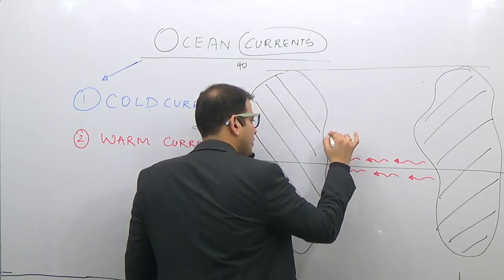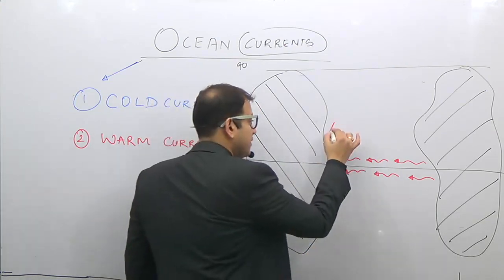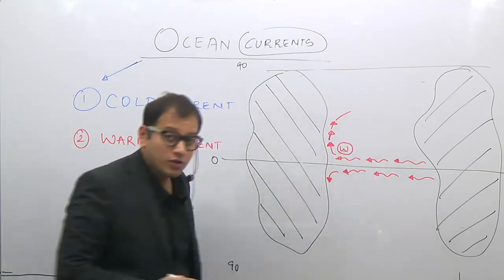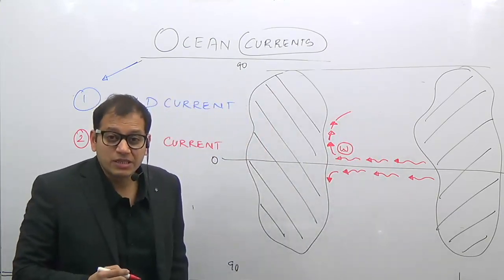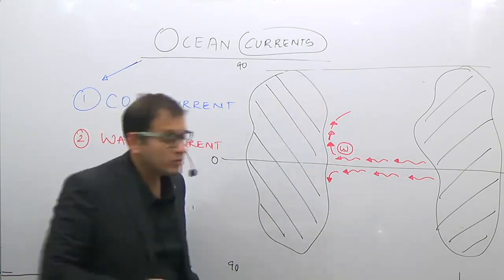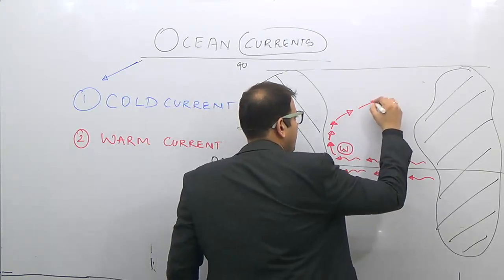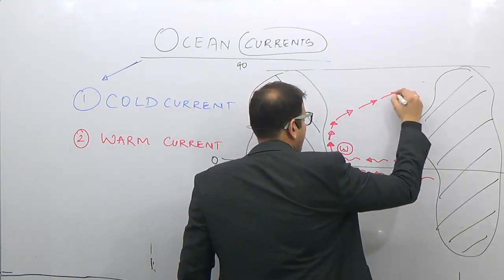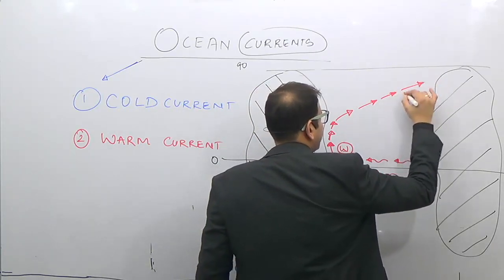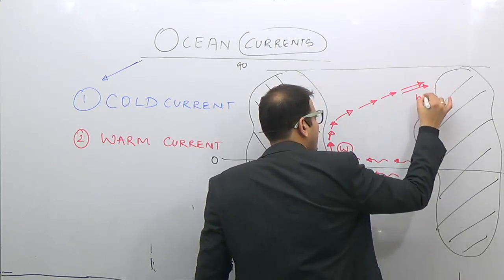Now this ocean water goes up and then it comes under the influence of the westerly winds, and due to the Coriolis force, what does the Coriolis force say? The Coriolis force says that any moving object in the northern hemisphere will be deflected to the right. So its right is this, it gets deflected to the right, and then it goes and hits this part of the world. So here there is a warm current.